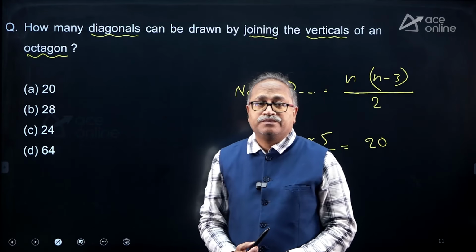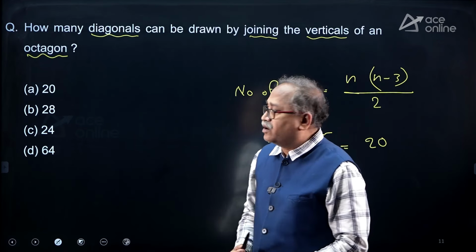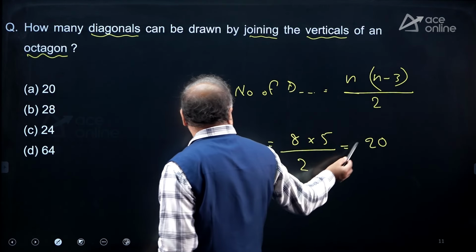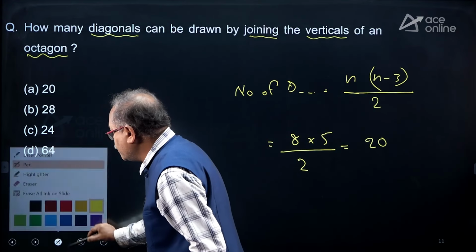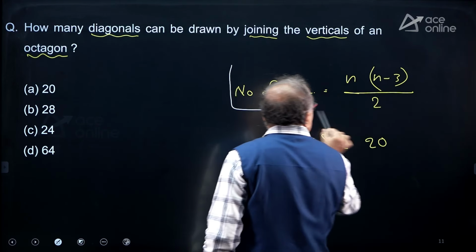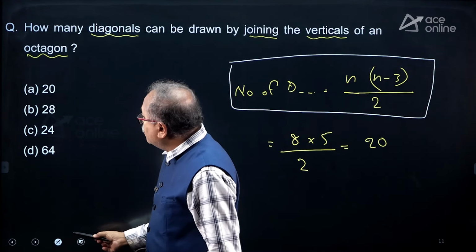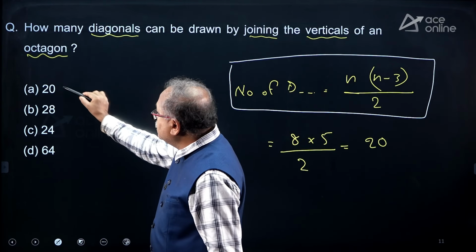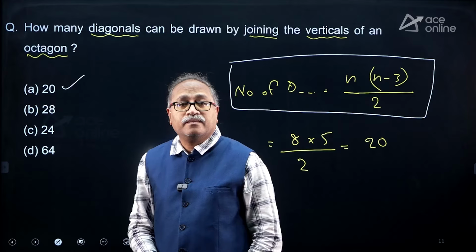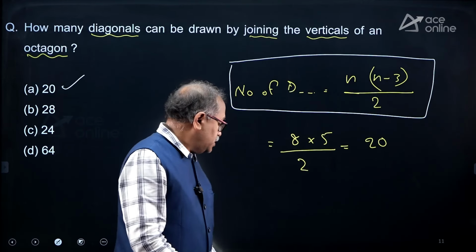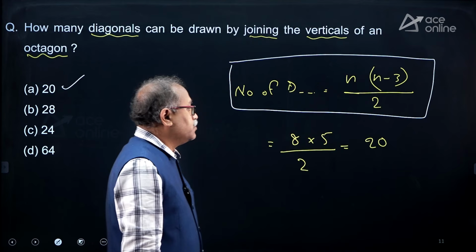So it's straight based on formula. Nothing to explain over here. Once you know this formula, you must be instantly answering the question. So, what is the option? Option choice A. Right, friends? So, let's move on to the next one.